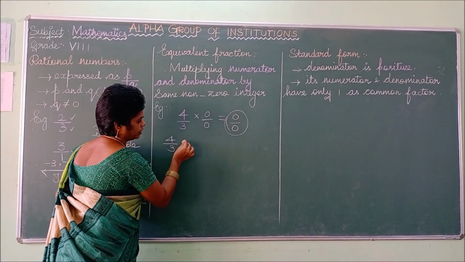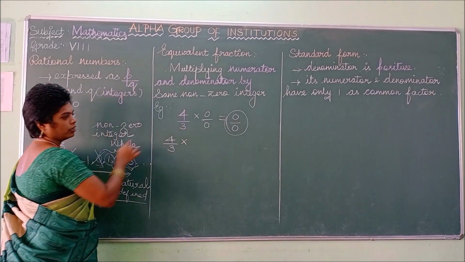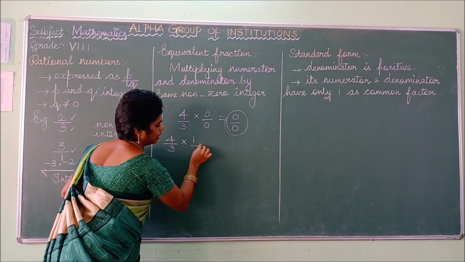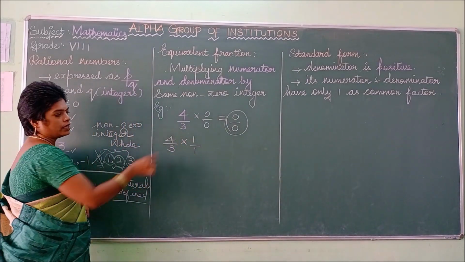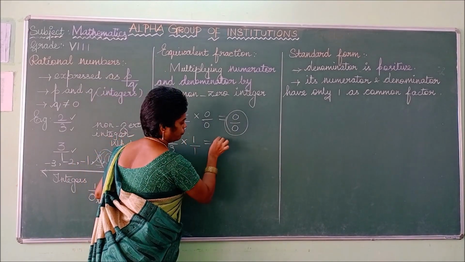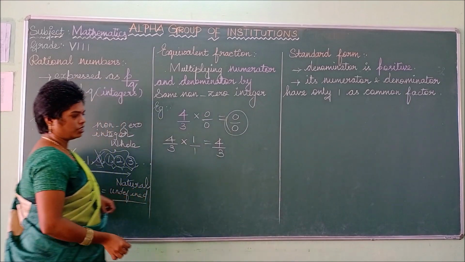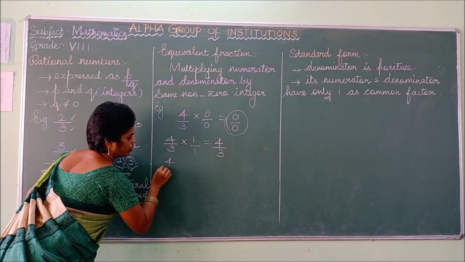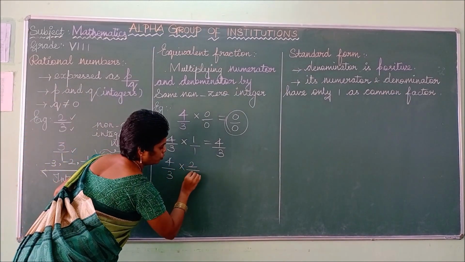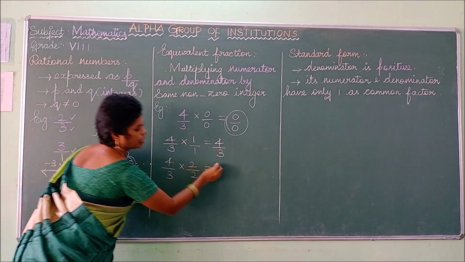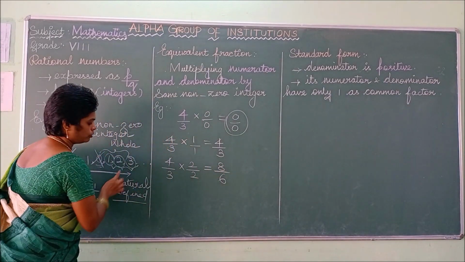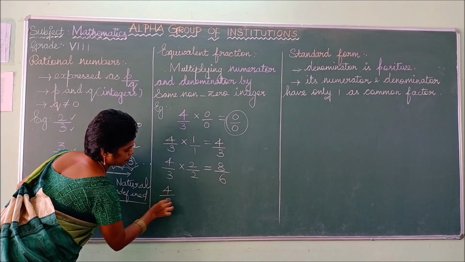So 4 by 3 into 1. Multiplying numerator and denominator by the same number you have to do. 4 into 1 is 4, 3 into 1 is 3. Now listen, take another value. I am taking 2. So 2 by 2. 4 2s are 8, 3 2s are 6. Okay. Now take another value for this fraction.